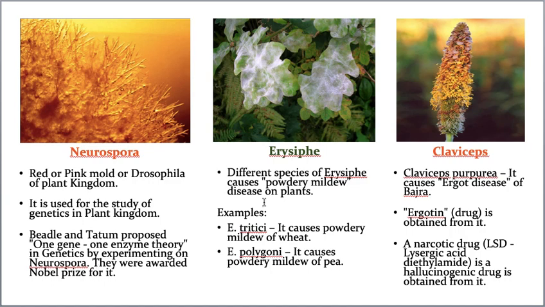Now the next example is Erysiphe. Erysiphe is present in different species, and mostly all these species cause powdery mildew. What is the meaning of powdery mildew? I'll show you and then I'll tell you. Now these are the leaves of the plant. On the leaves of the plant, it produces a powdery growth.